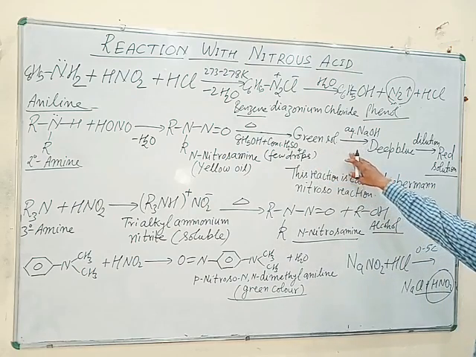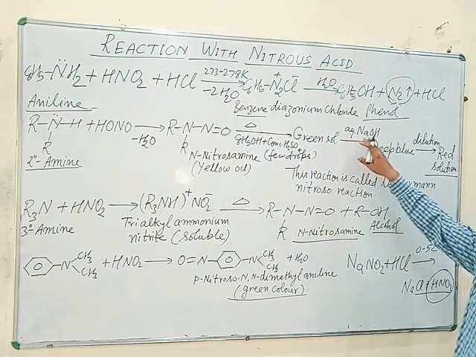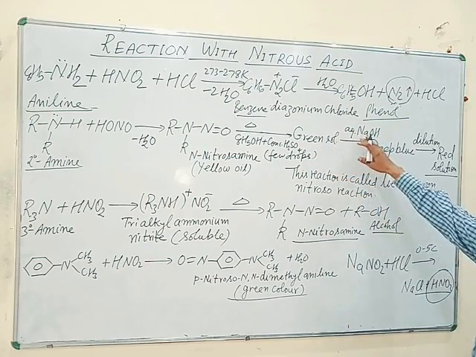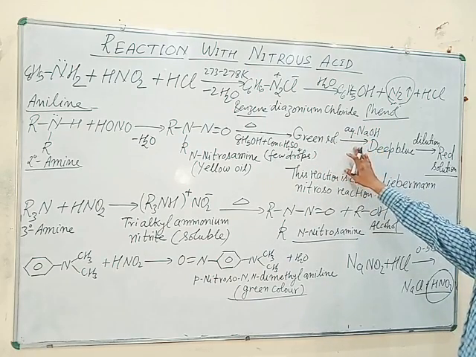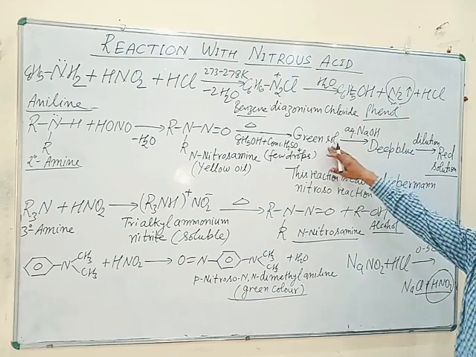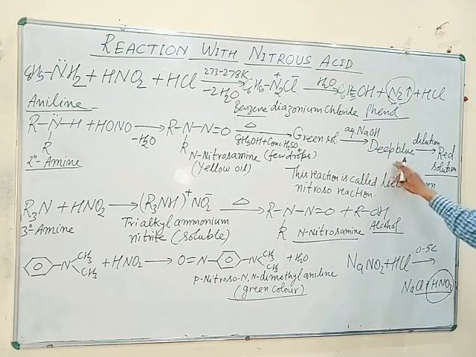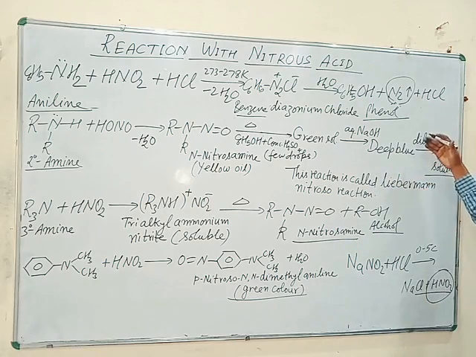On adding aqueous NaOH solution to the green solution, it becomes a blue solution, and on dilution, the color of the solution becomes red.